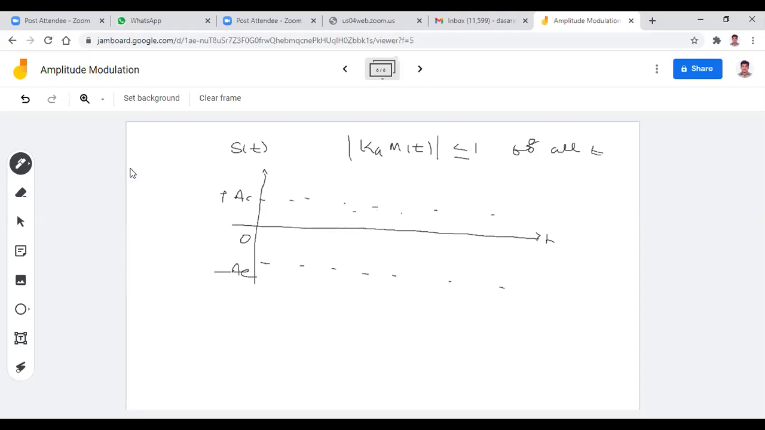So look at the shape actually. I have considered the shape of the message signal like this. So this is the shape of the message signal, suppose like this. And an imaginary line like this you have to draw.